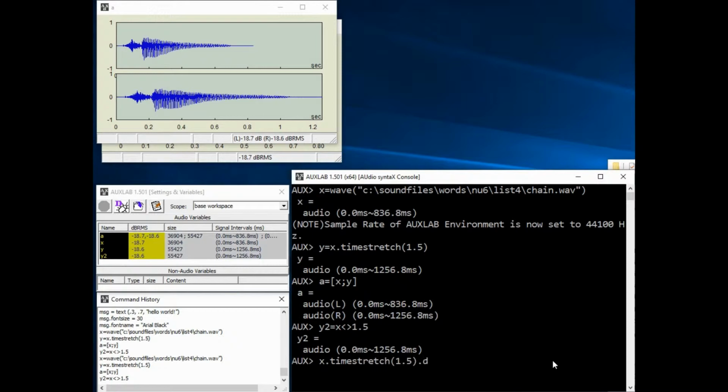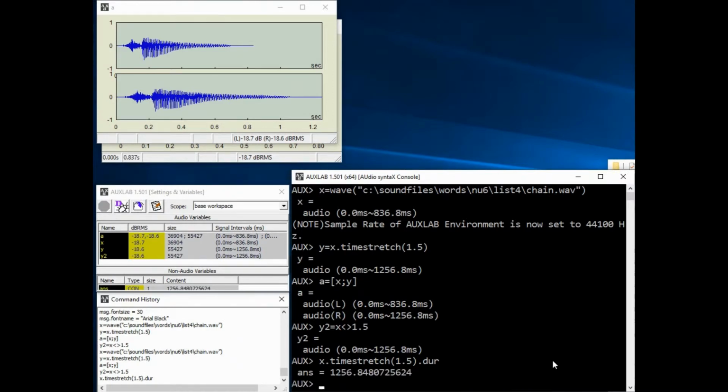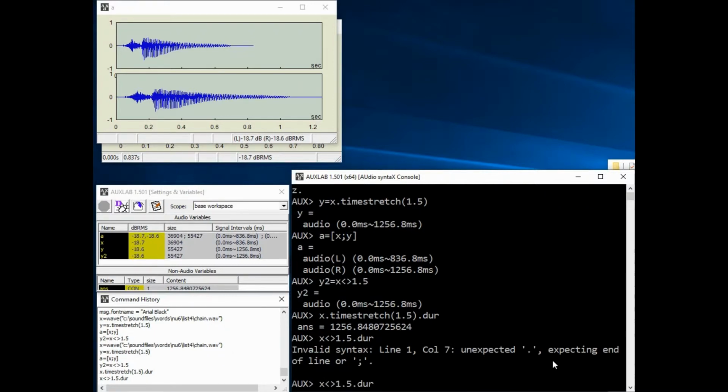You can cascade other functions with a dot notation like this. This is handy. If you use an operator, you just can't cascade dot notations as is. You'll have a syntax error and have to put parentheses like this.